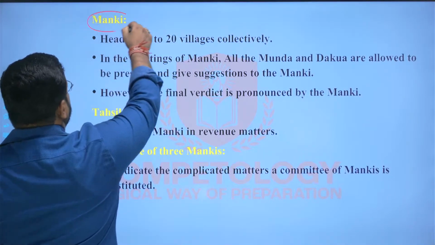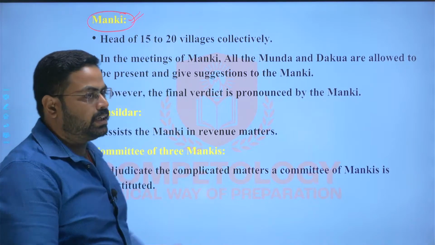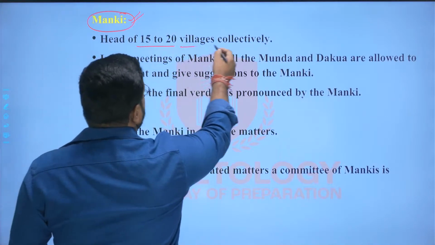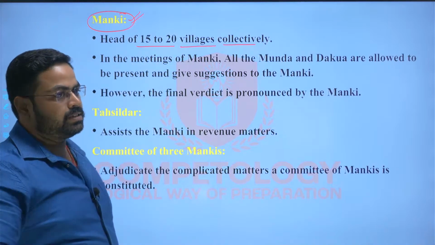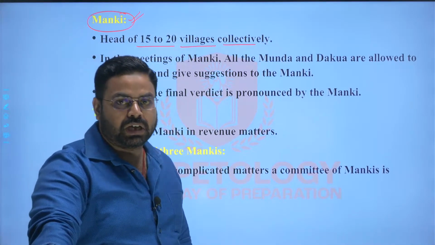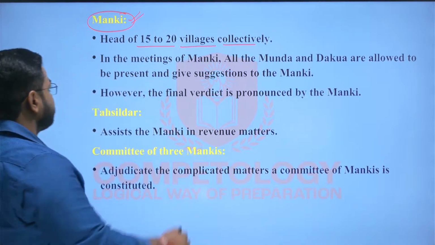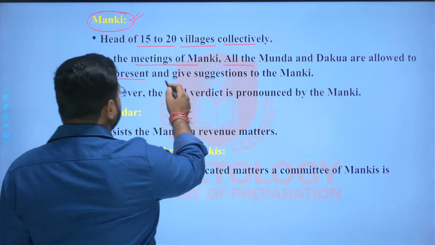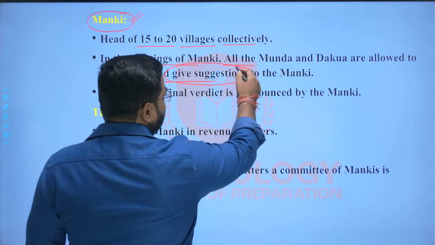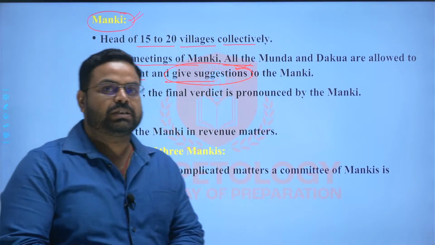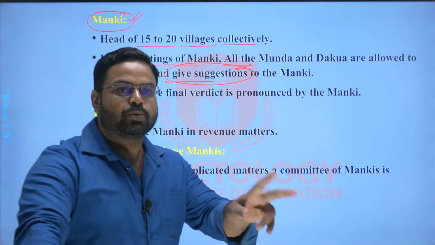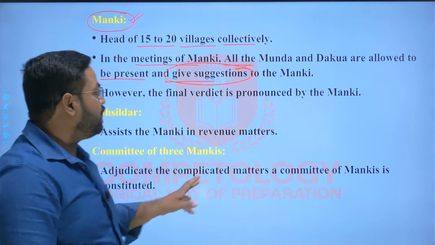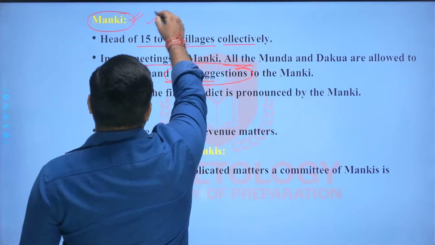Next is Manki. He is a higher authority than the Munda, and he is the head of 15 to 20 villages collectively. So he is above 15 to 20 Mundas. In the meetings of the Manki, all the Mundas and Dakuas are allowed to be present and give suggestions. If there is any inter-village matter in which the two litigating parties are from two different villages, the verdict, the judgment, is given by the Manki.